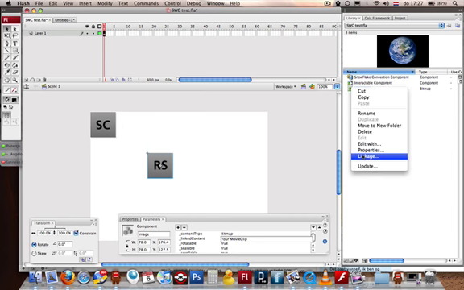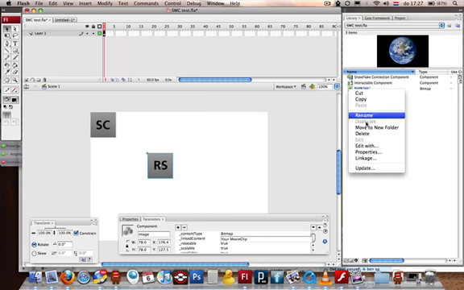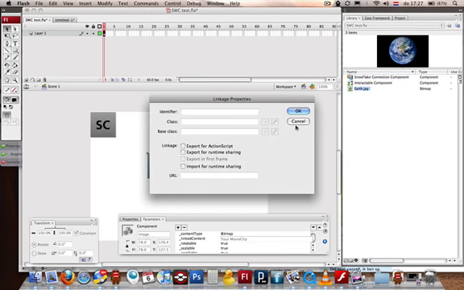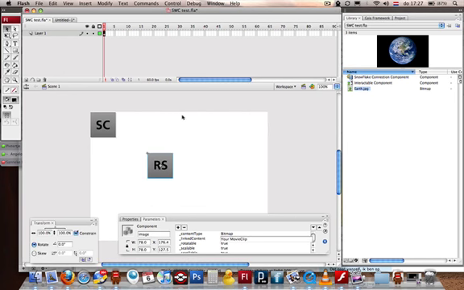This picture in my library, I'm going to add that. So I'll make a linkage. I export for ActionScript, and I'm going to call this simply Earth. And I put in here Earth, and for the rest, there's not much to change.